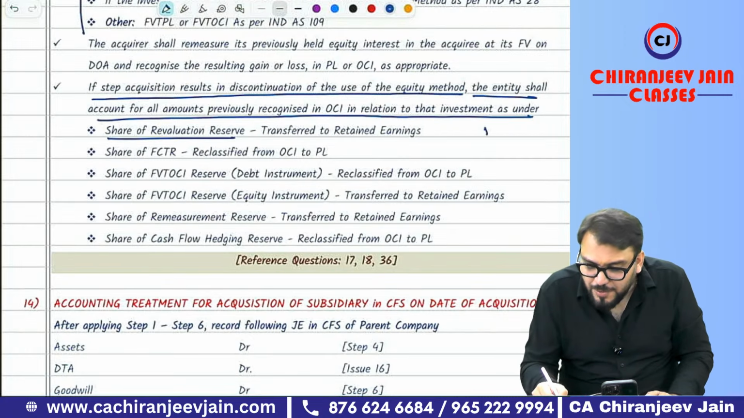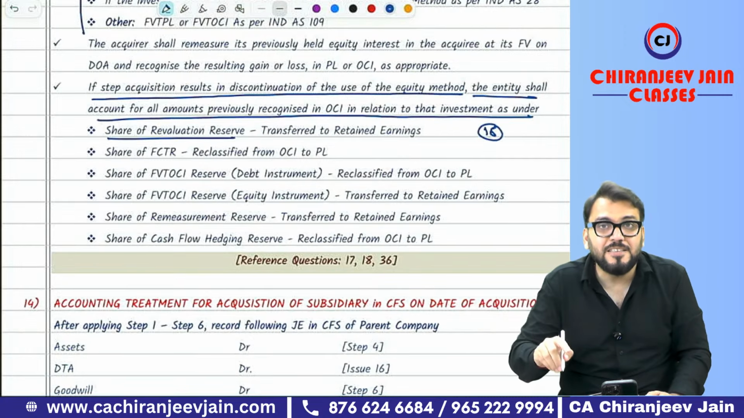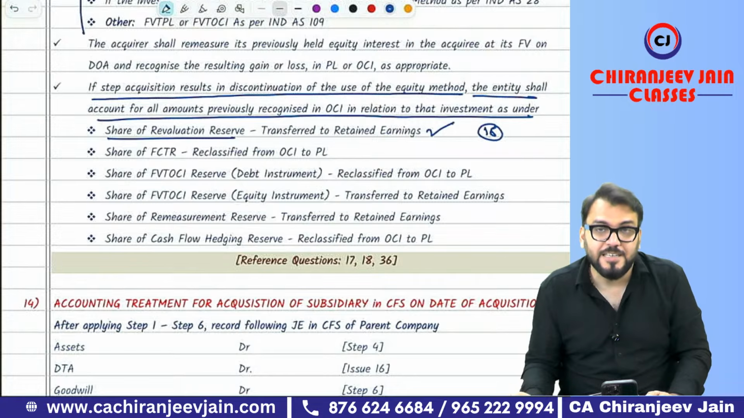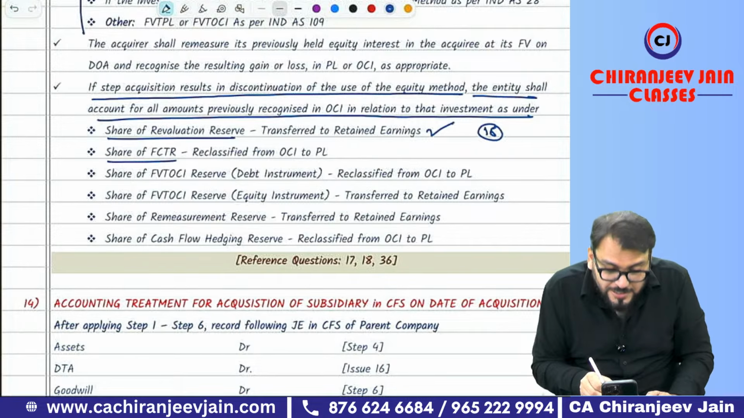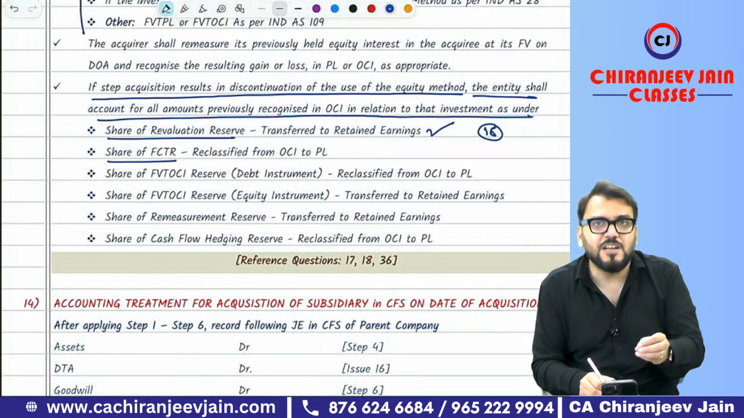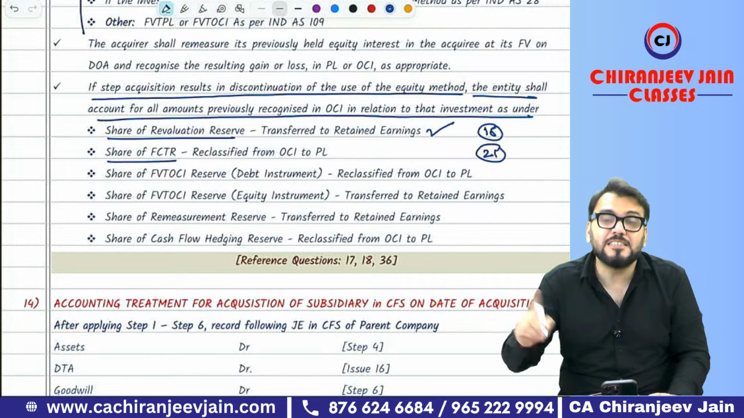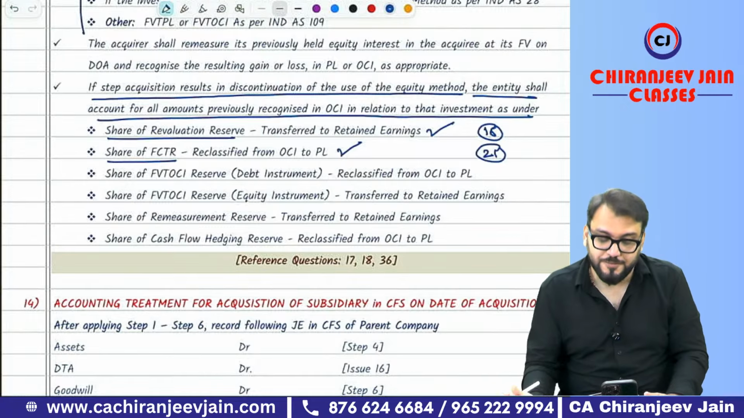So, as per Ind AS 16, it will be directly transferred to retained earnings. Share of FCTR, foreign currency translation reserve, as per the requirement of Ind AS 21, will be recycled to PL.